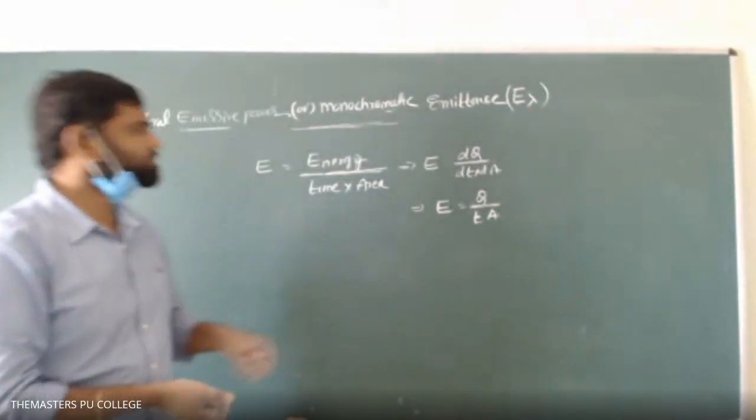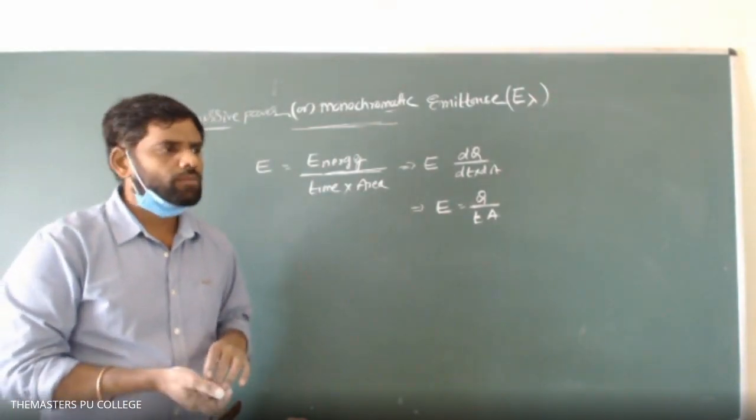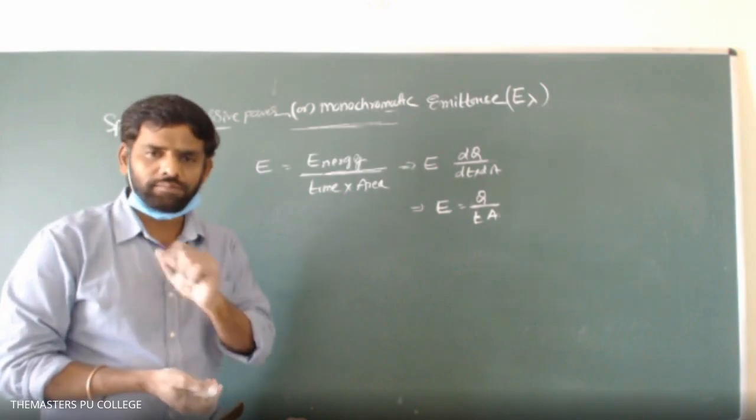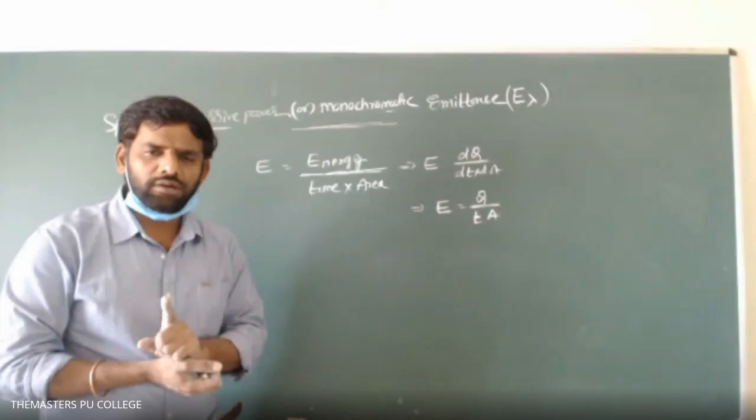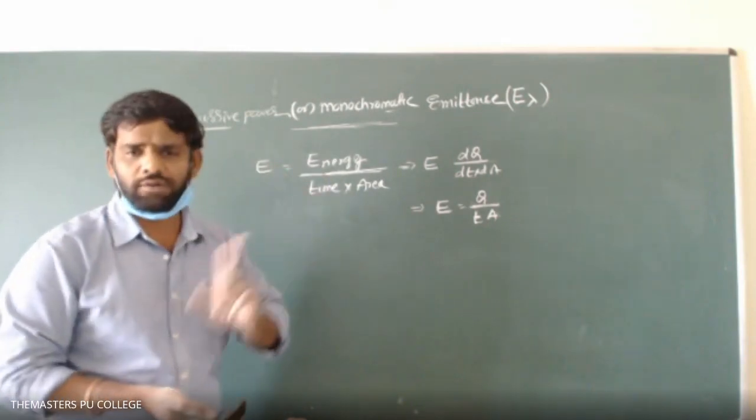Monochromatic means what? Single color. Single color means single wavelength.